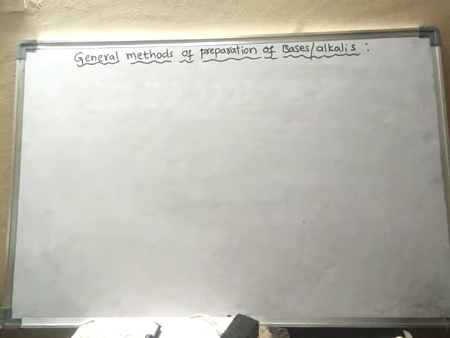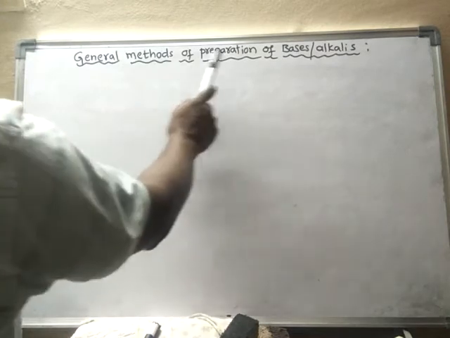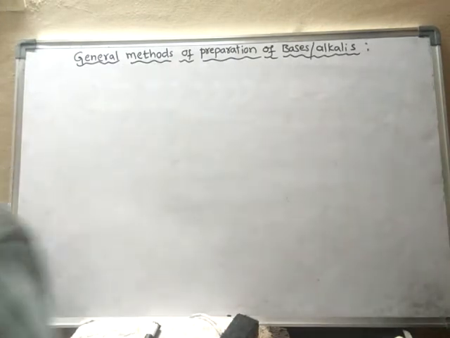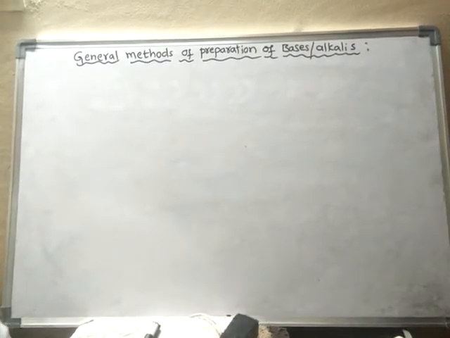We have finished learning about the classification of bases. Now we will learn the preparation of bases or alkalis, the general methods of preparation. There are 7 general methods of preparation of alkalis or bases.